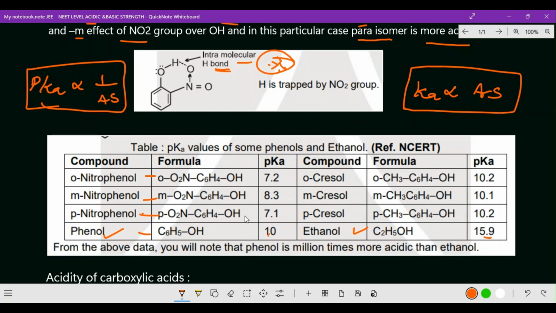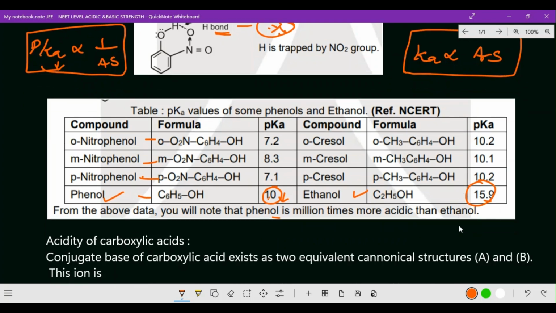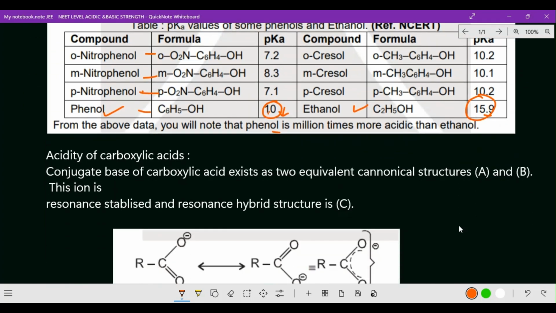Why? Because as pKa value increases, acidic strength decreases. So when acidic strength increases, the pKa value will be decreasing. So you will note down here, phenol is a million times more acidic than ethanol. Okay, now here the main point: pKa increases, acidic strength decreases, but pKa decreases, acidic strength will increase. So here 10 and here 15. So in that way you will come to know which is more acidic. Yes, come on.